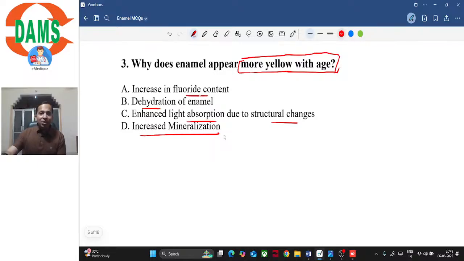Now when you look at this option C, enhanced light absorption due to structural changes, you might think that yes, it sounds correct. Structural changes are happening, mineralization is increasing, more light is passing through it, so maybe this could be the correct answer.